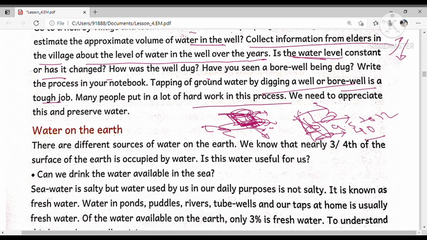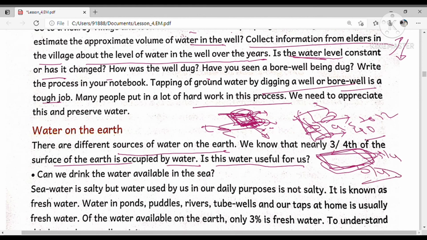Now let us move on to the water on the earth. There are different sources of water on the earth. We know that nearly 3 by 4th of the surface of the earth is occupied by water. So is this water useful for us? If we assume this is the whole earth, it is filled by only 1 by 4th of land and 3 by 4th by water.